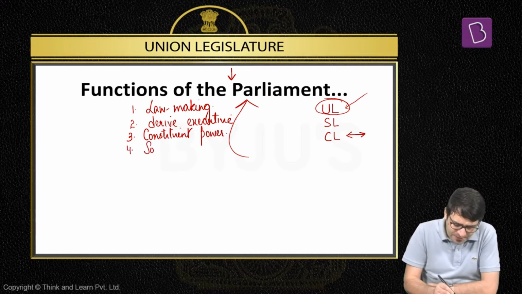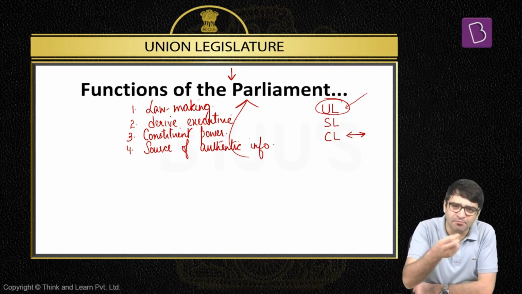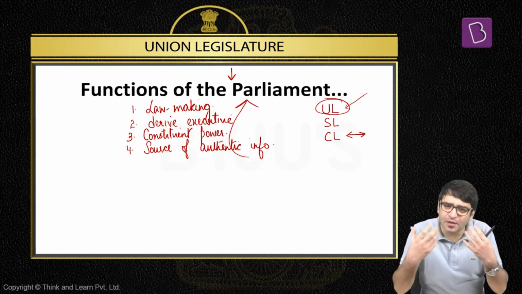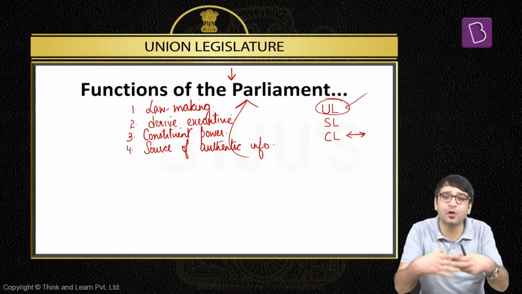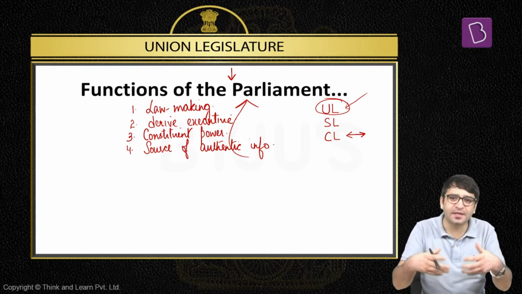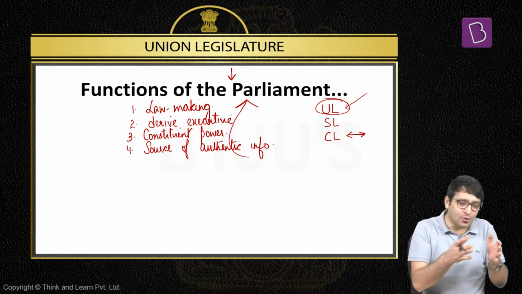Function number 4, the Indian Parliament is the source of authentic information. For example, you need authentic information on, let's say, the migrants who left because of the COVID-19 pandemic, or authentic information on what is happening along the line of actual control between India and China. Or for that matter, we need authentic information on what is happening on the economic front, the domestic front, and to our internal security. For that, we can't turn on our TV sets and look at the "nation wants to know" kind of explanation. The authentic information has to be provided on the floor of the Indian Parliament,